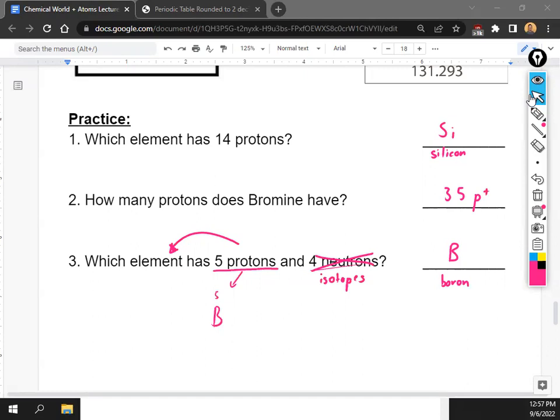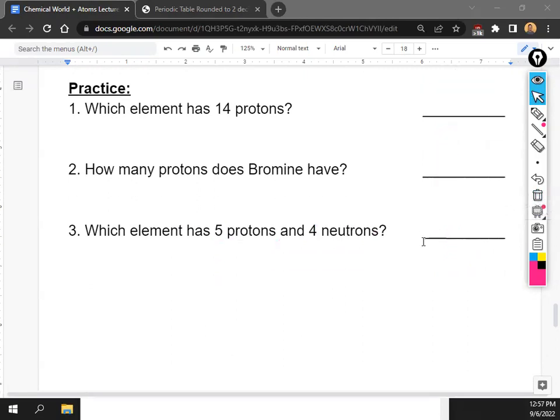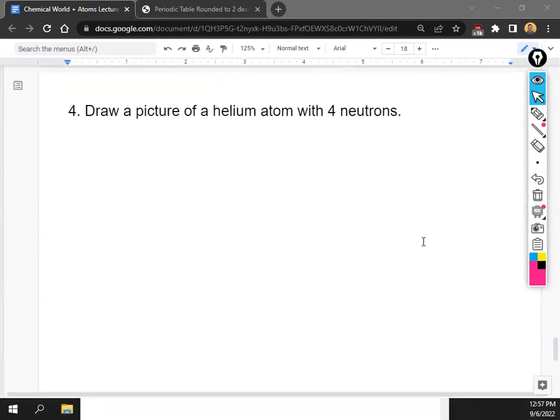Guys, just look at me. All right, let's do one last one, and this is also going to be on your assignment, and then I'll get you guys started on the assignment for today. Okay, so number 4, we're going to draw a picture of a helium atom with 4 neutrons. So what we're going to be doing here is drawing what the atom looks like. Remember, I said earlier it's going to be on your assignment.